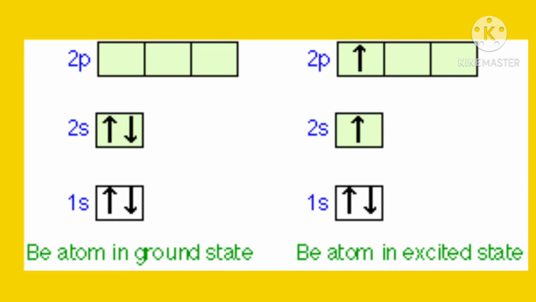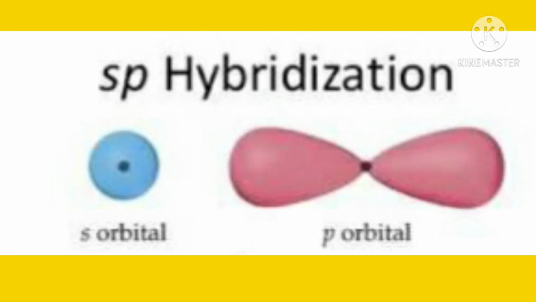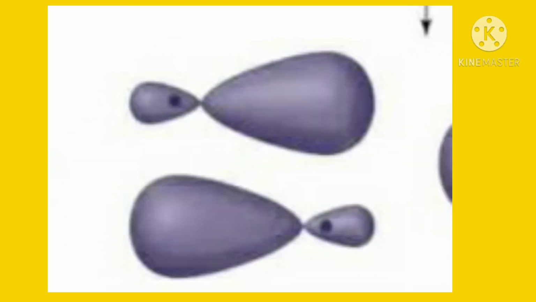Next, the beryllium atom in its excited state allows its 2s orbital and 2p orbital, which contain unpaired electrons, to intermix and redistribute into two identical orbitals. As per Hund's rule, each orbital gets one electron.